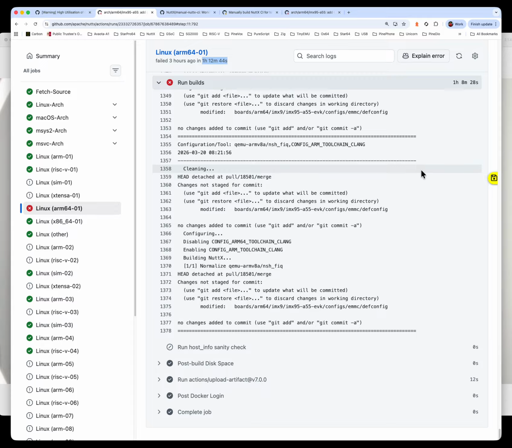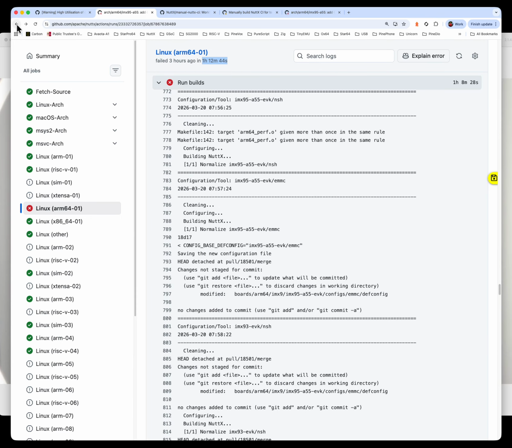It would be perfect if we could have all our developers, ourselves, please try to build our PRs in our own repos before submitting to the Apache NuttX repo. That way we avoid any compile errors, we save our own time, and we also save our GitHub runners time. So today I'll explain to you how we go about fixing this.